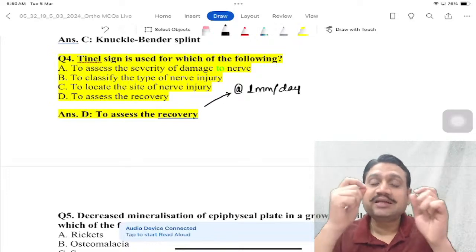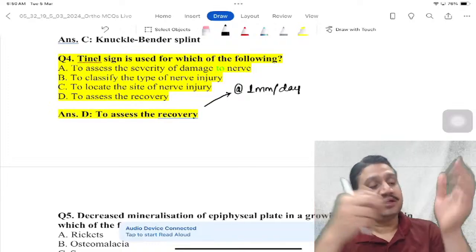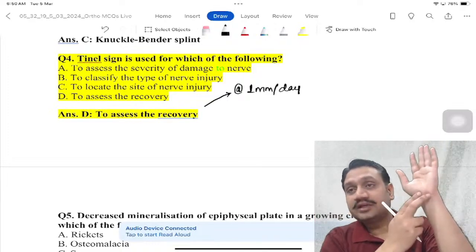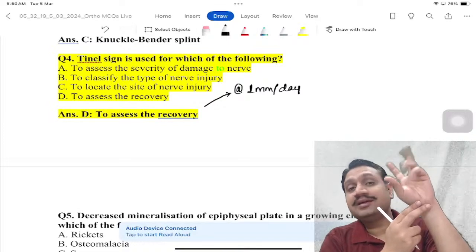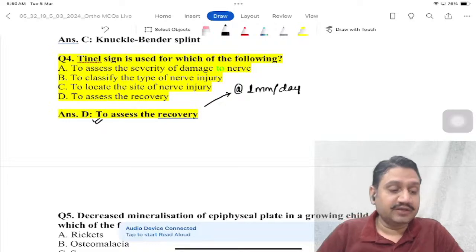So progression of the Tinel sign tells you that the nerve is recovering. When you tap on the course of the nerve, the distribution area of the nerve will have tingling, right? So this is for assessment of the recovery of the nerve.